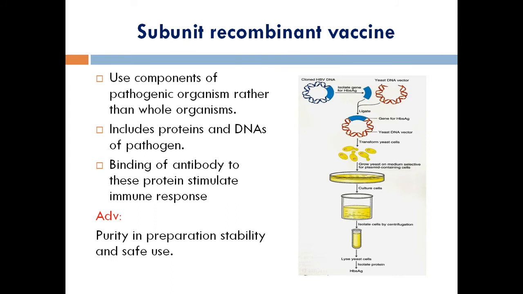The first one is subunit recombinant vaccines. In this slide I have shown a diagram on the right side of the slide, showing the technique. Here a part of a pathogen is used. A part of a pathogen means any one component of a pathogen, which may be a protein, a DNA or any other substance. It is collected from the microorganism and constructed into a vector, so that new proteins will be synthesized and used as a vaccine. So a part of a pathogen is used as a vaccine. The major advantages of this vaccine are purity, stability, and safer use.